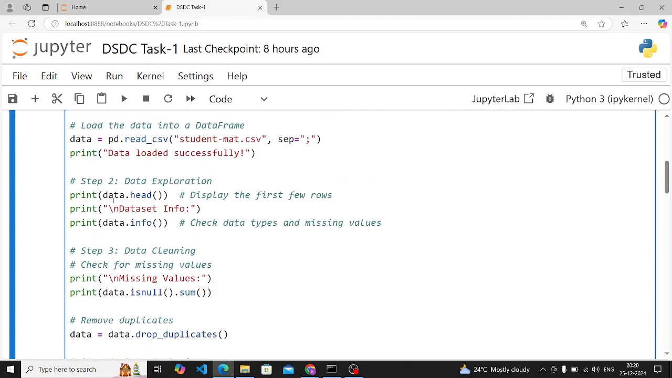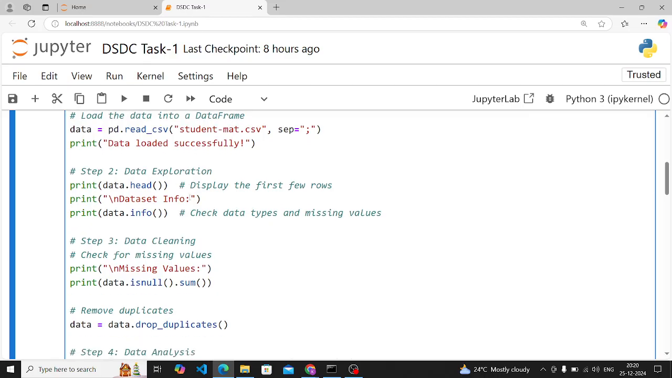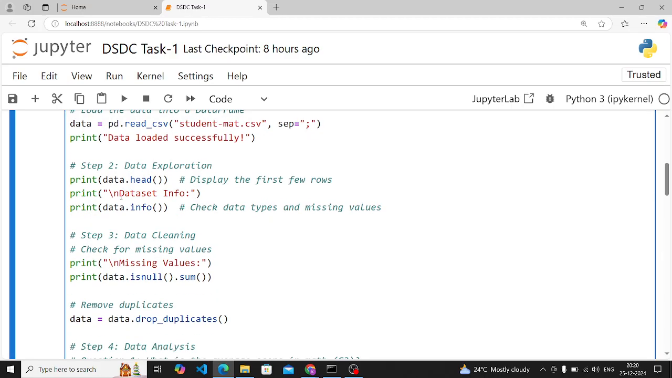Now we'll do step 2, which is data exploration. In data exploration we'll check for missing values, display column data types, and understand the data size using shape, etc. First we display the first few rows by using the head function, which means we are exploring and analyzing the data. I'm first telling you all the code part, then we'll see the result also. The head function will give you the top 5 rows of your dataset.